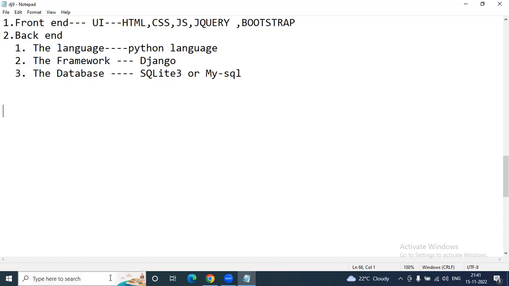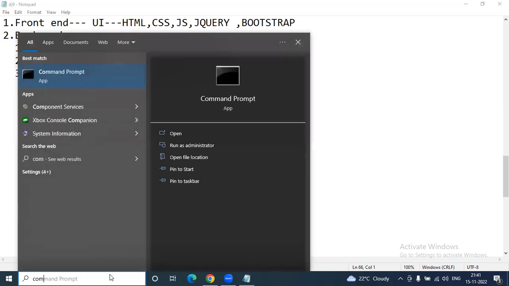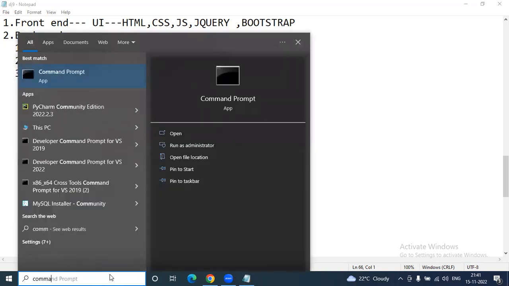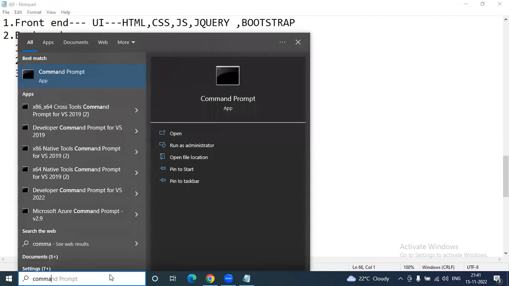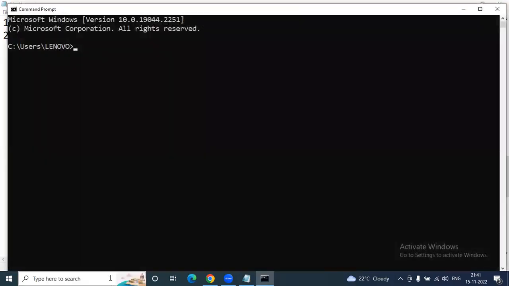So how do we check? Simply go to command prompt, to see whether Python is available or not. If available, you can also cross verify what version of Python you have. There is one simple command: go to command prompt, type python space hyphen version.